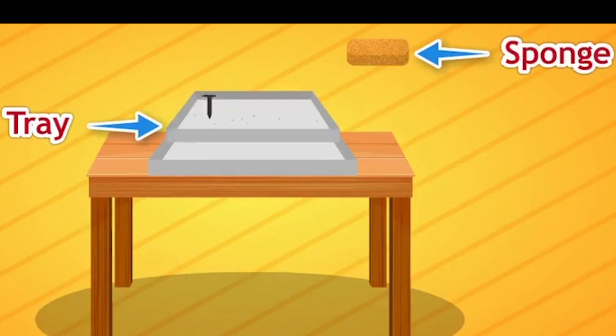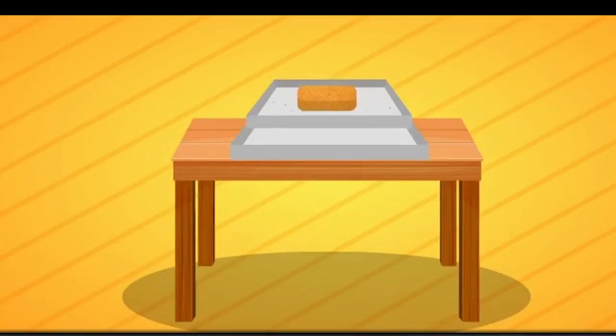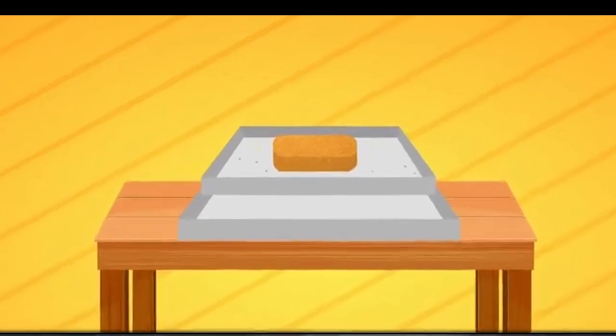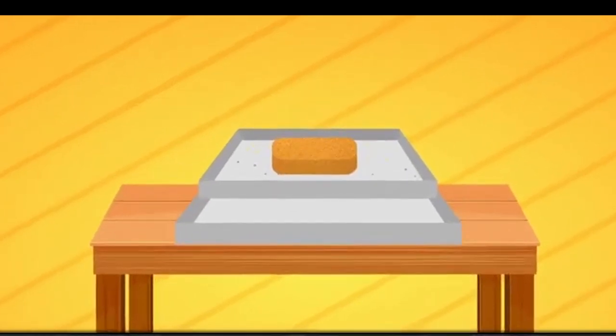Then on the flat part of the tray, make holes with the help of nails. Keep the sponge on the center of the tray. Make sure that there is no water in the sponge. Pour water on the sponge with a big spoon. Now keep pouring water with the spoon till the sponge becomes wet with water.